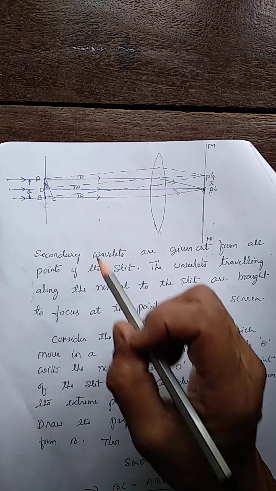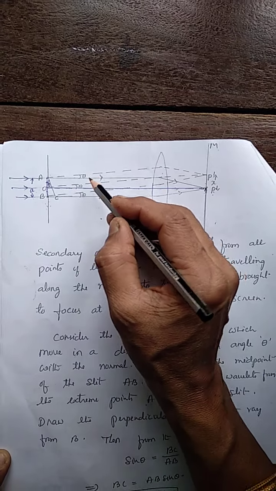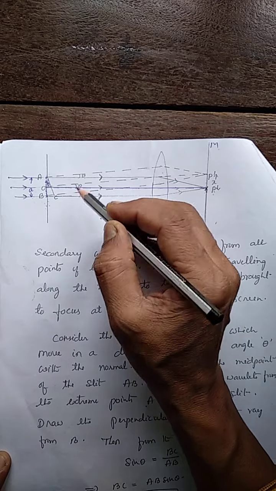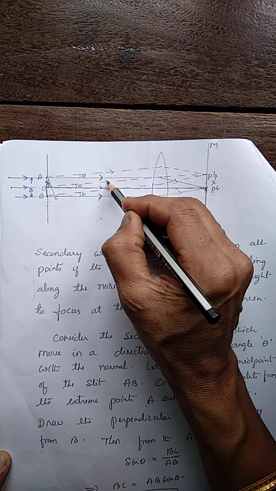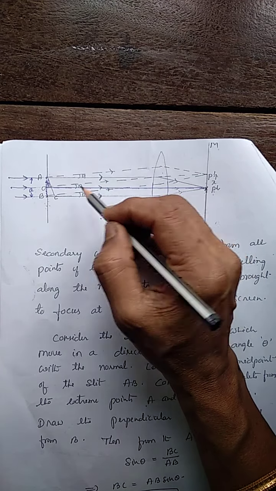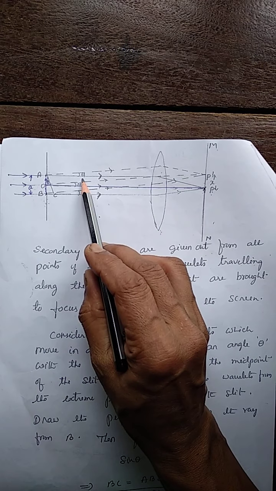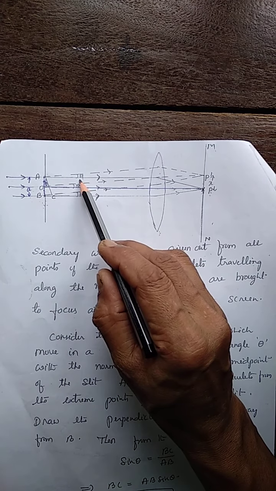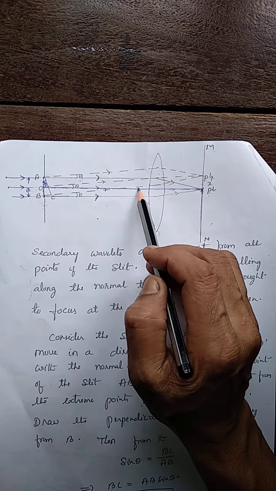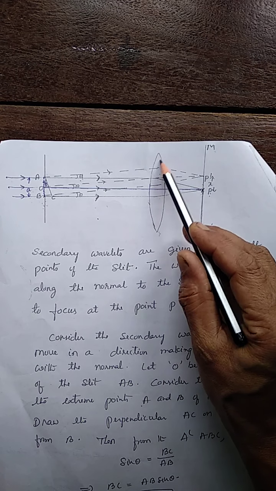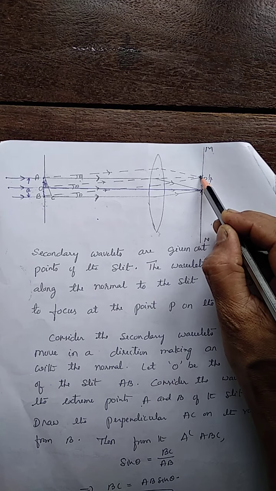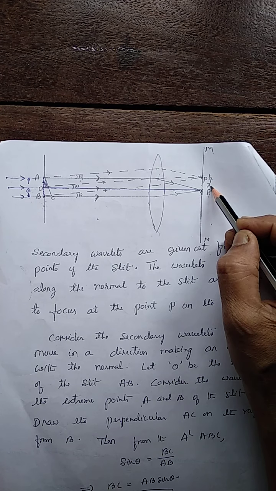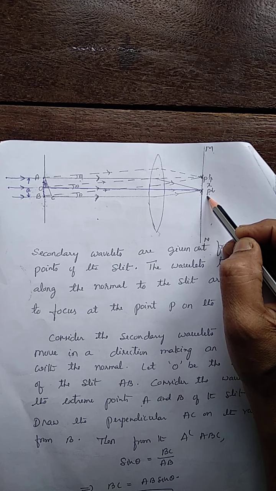Now, consider the rays traveling in a direction making an angle theta with the normal direction. See, these are the normal directions. Consider the rays traveling in a direction making an angle theta with the normal. Now, here theta is called the angle of diffraction. These rays, after refraction from the lens, converge at the point P dash. Let P dash be at a distance x from the center P.